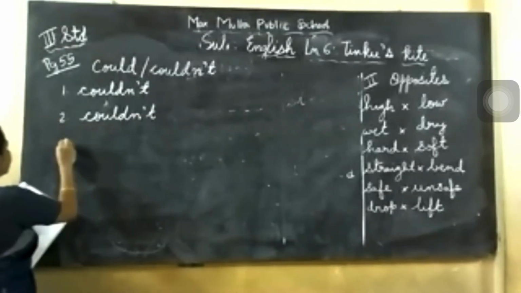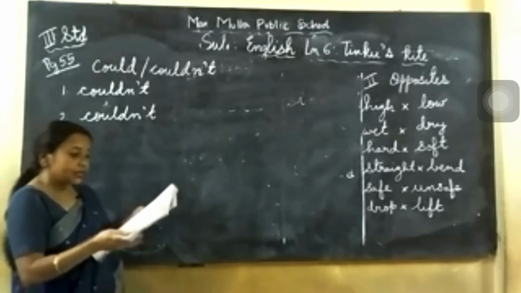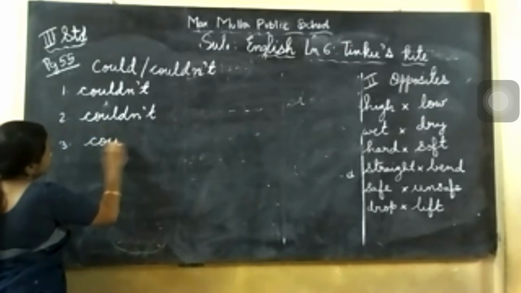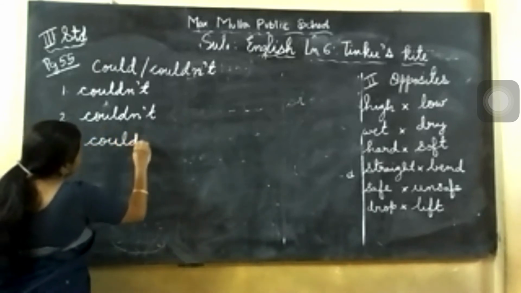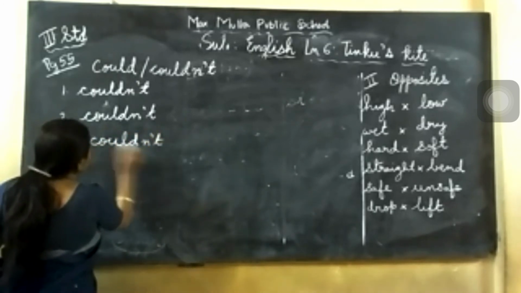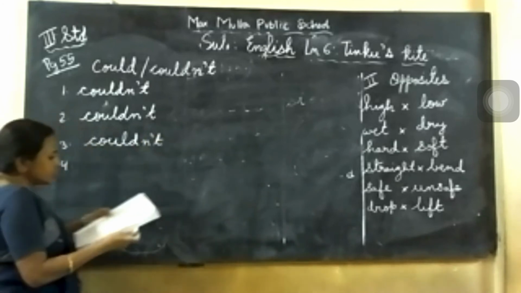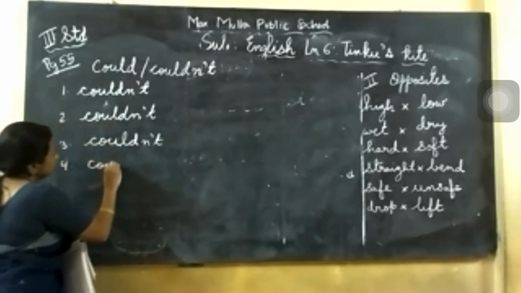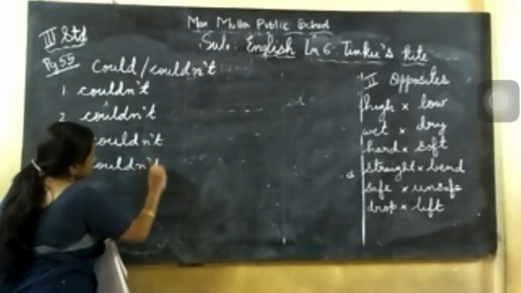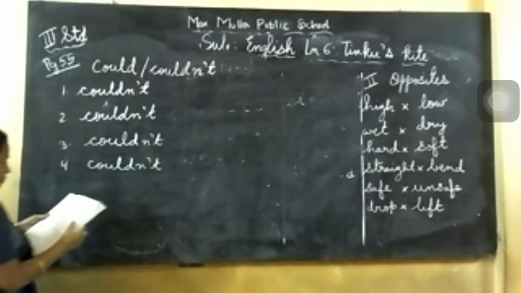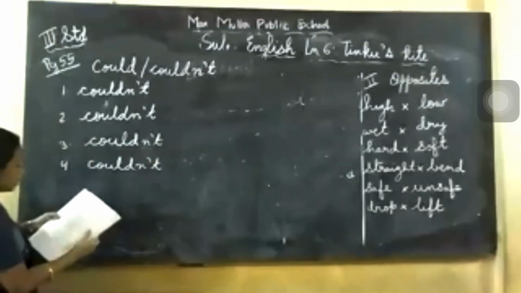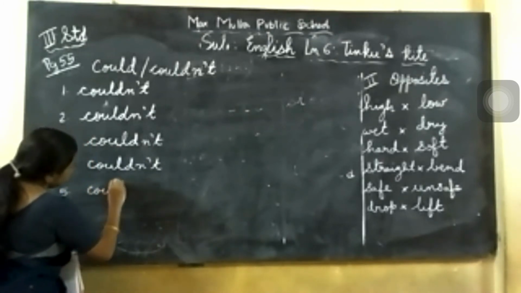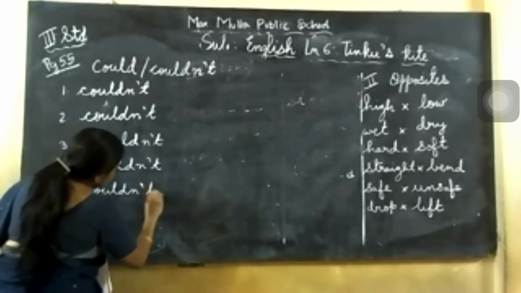Number 3, I dash go to school yesterday because I was sick. So I could not go to school. That is more appropriate. COULDN'T, couldn't. Number 4, what is it? I dash lift the heavy box. Obviously I could not. So I couldn't lift the box. Next one, number 5. It was dark, so I could not see anything. This is also couldn't, correct. I could not see because it was dark.